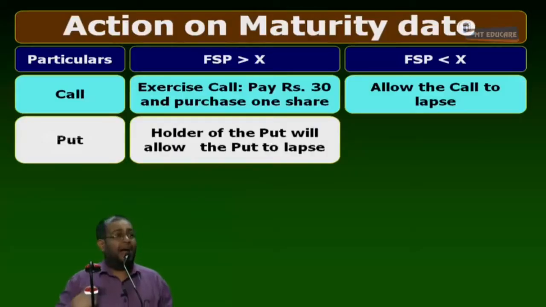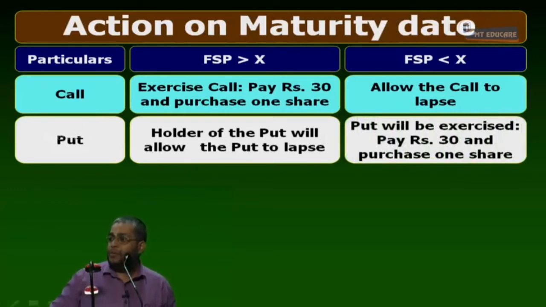Put option, am I a holder or writer? I am the writer, so I must obey. If FSP is more than X, the put holder will allow the option to lapse, so nothing is going to happen. If FSP is less than X, what happens here? He will exercise and sell to me at 30. I have an obligation to buy at 30. I buy the share at 30, because the put will be exercised; I pay 30 and purchase the share.